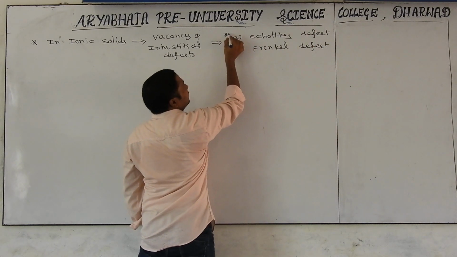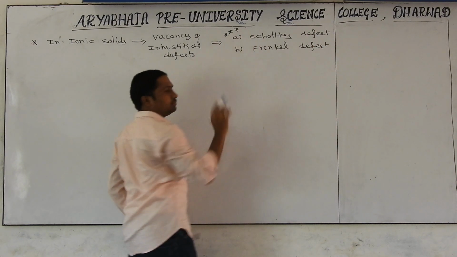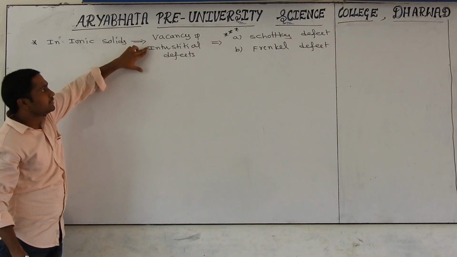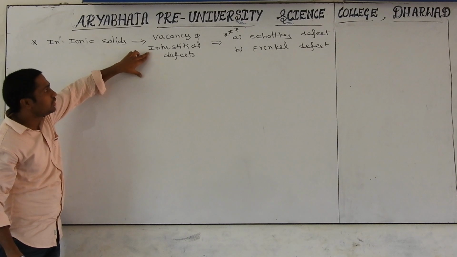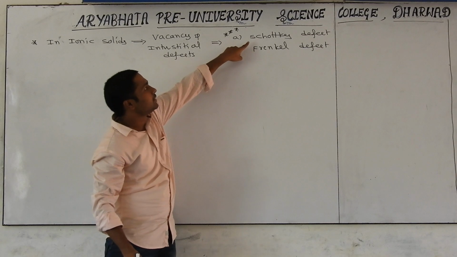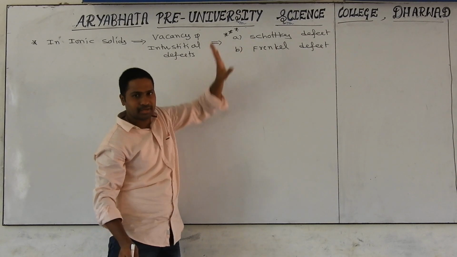This is important from a board point of view. So the vacancy and interstitial defects, especially in ionic solids, we are specially calling Schottky defect and Frenkel defect.